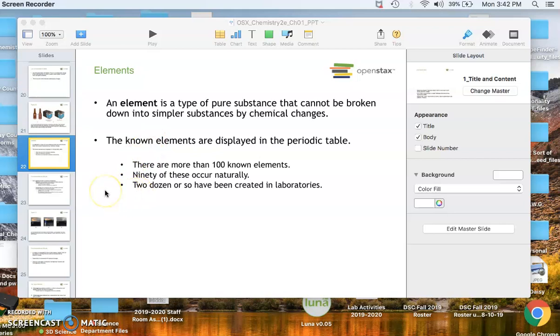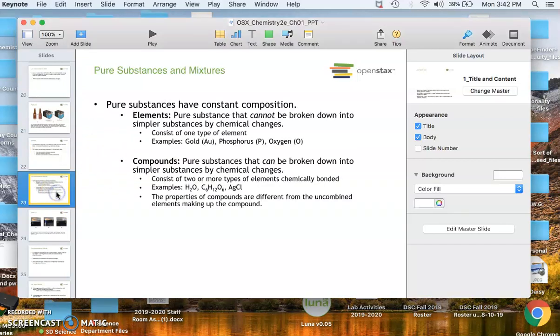And several of them have been also synthesized in the lab. And so I'll point that out when we talk about the periodic table a little bit later in the lecture. So there are two different types of substances, and then there are also mixtures. And so what is a pure substance?